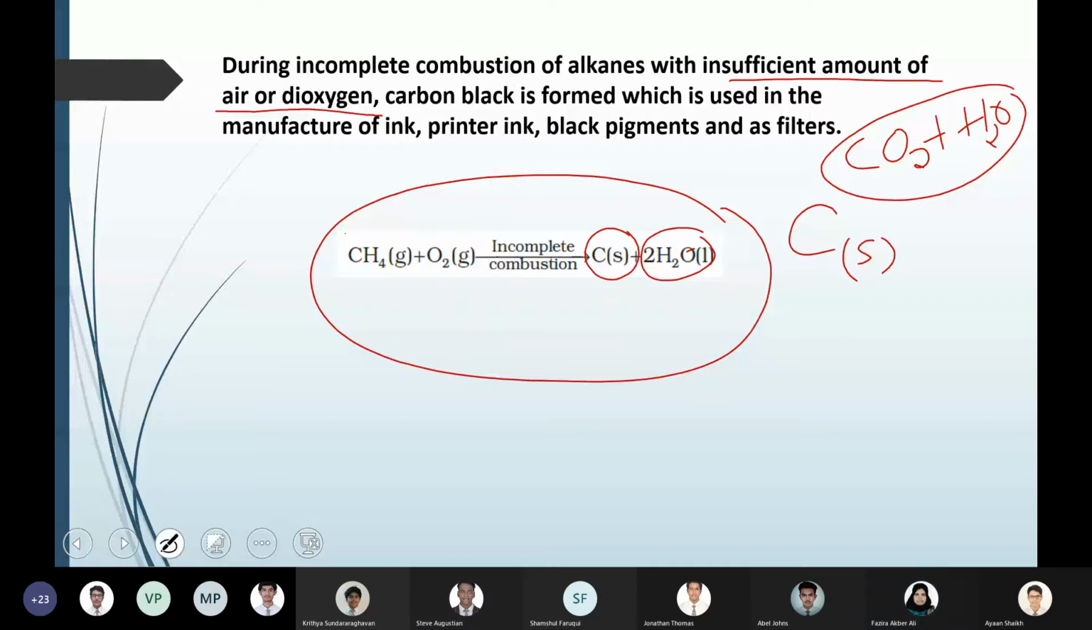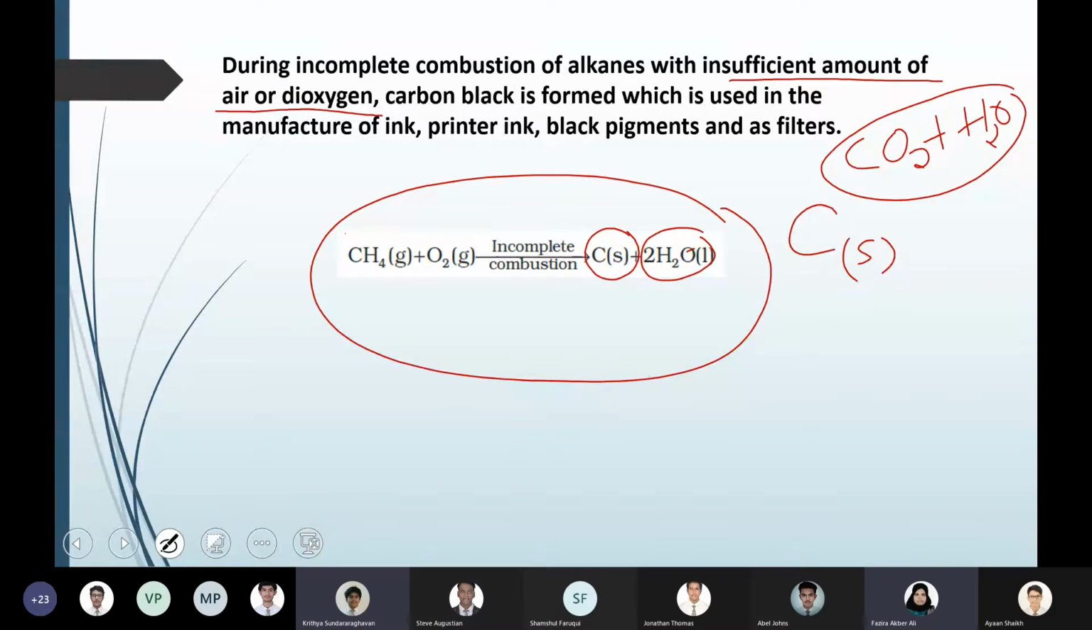Oh, okay, ma'am. Soot is somewhat more of a powdery thing. So this is solid compared to soot. Here also it is in the solid form only, but not with that powdery consistency. That's what I understand. Okay.